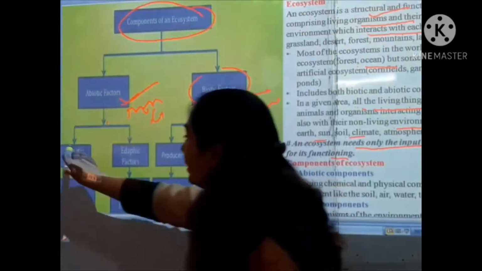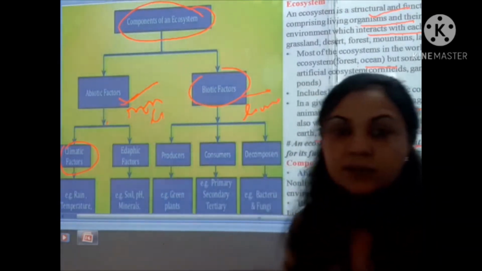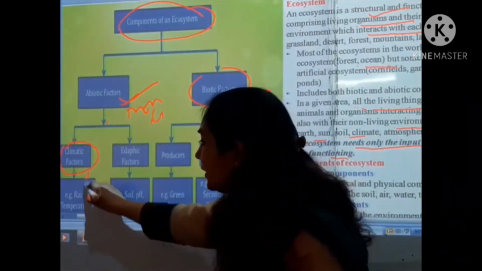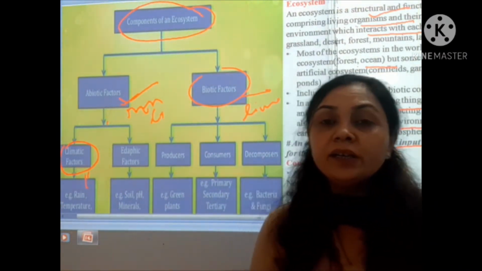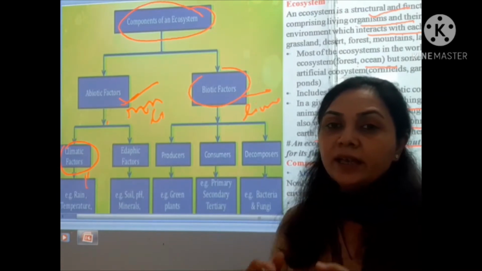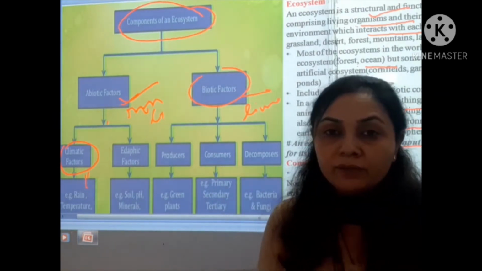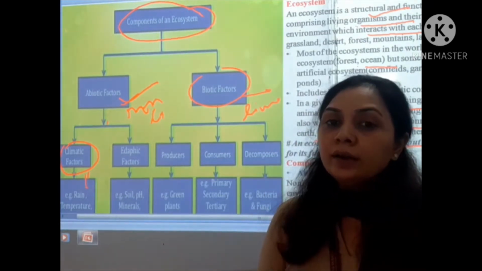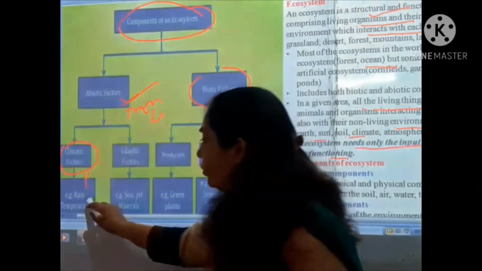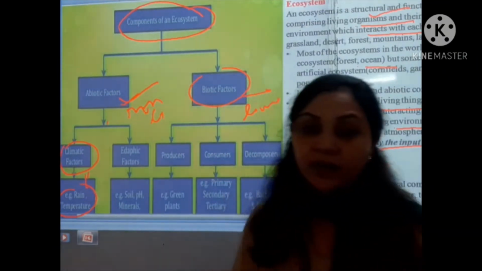The first is the climatic factors, which comprise the rain, the temperature, the humidity, and the weather, cold or hot, and so on. The temperature regulates the particular ecosystem. So they are the climatic factors.